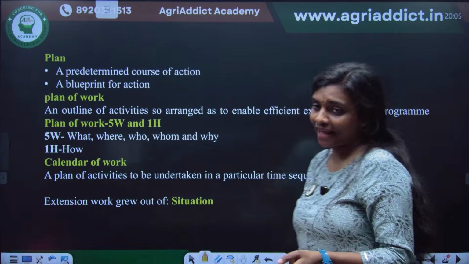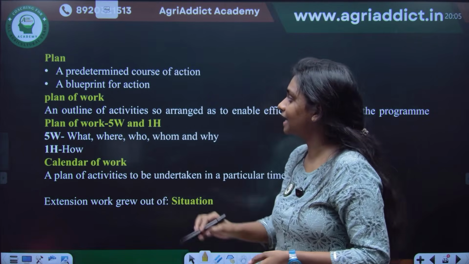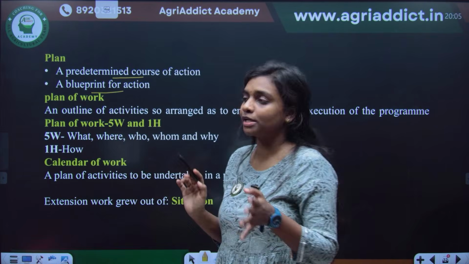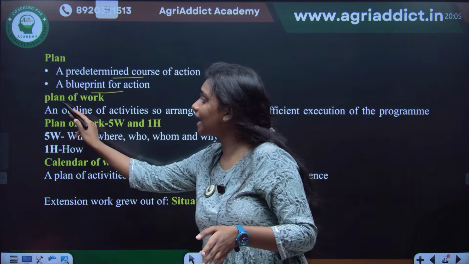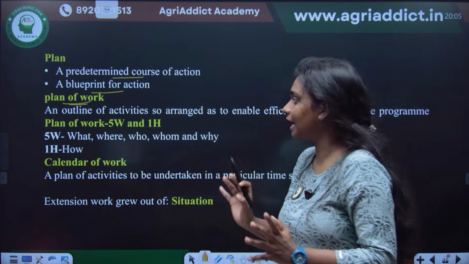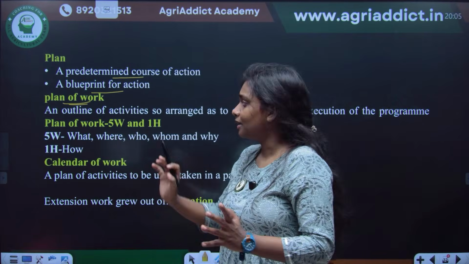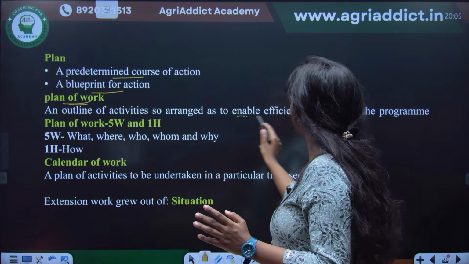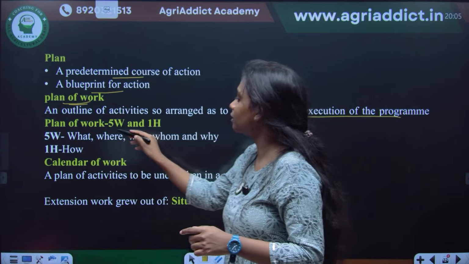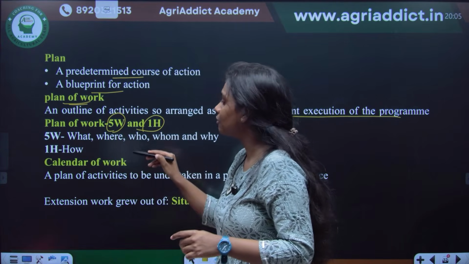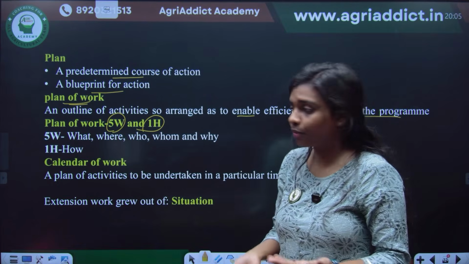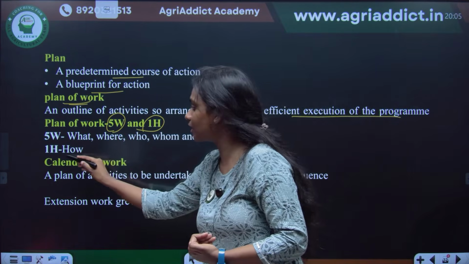And then what is a plan? Before that, we need a plan. Plan is a predetermined course of action, which is also known as a blueprint for action. And then there is plan of work. Plan of work means a proper schedule of everything, an outline of activities so arranged as to enable the efficient execution of the program. So plan of work includes 5W and 1H. 5W means what, where, who, whom, and why. And the 1H is how.